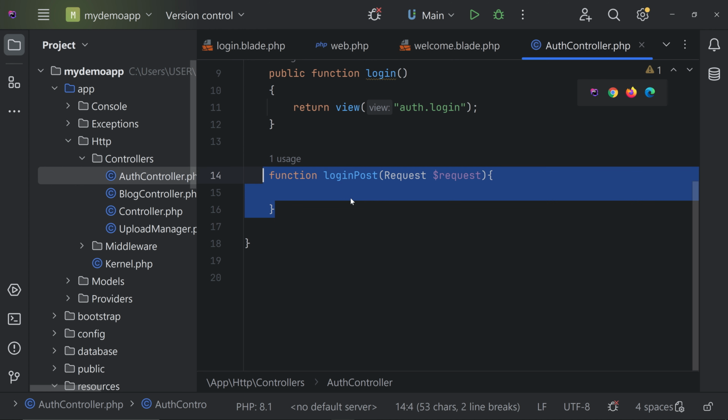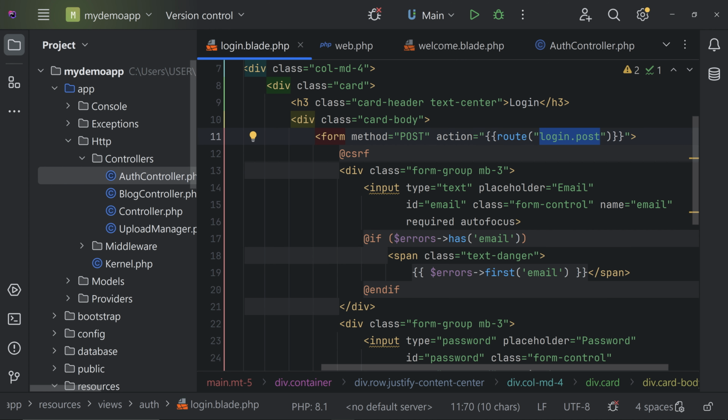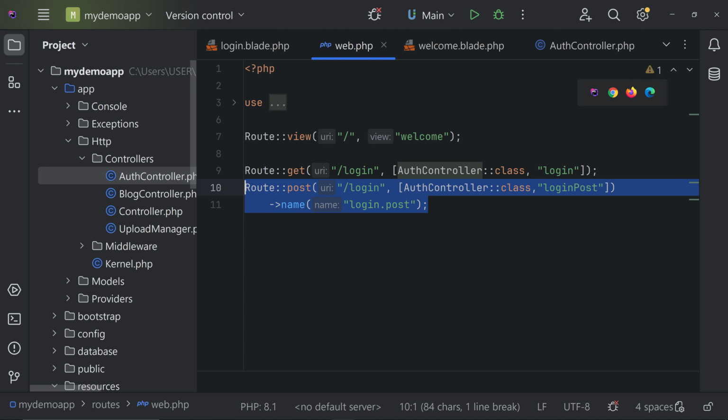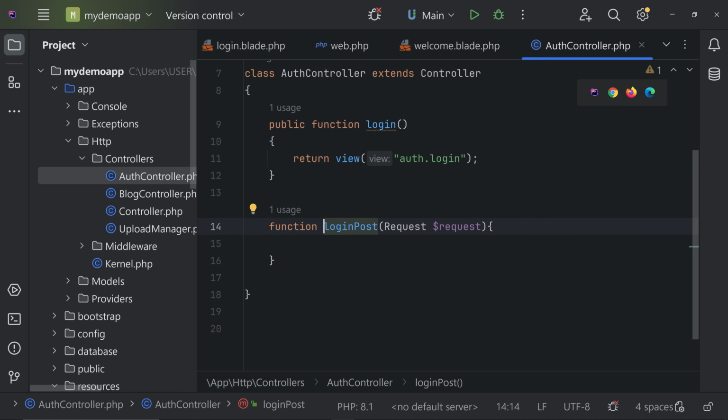So from here we are able to do the login. Here we have a form with the method post, and the action is pointing towards the login.post route. From this route we are calling the method that is inside the auth controller, that is loginPost, and inside the function we can do the login things.